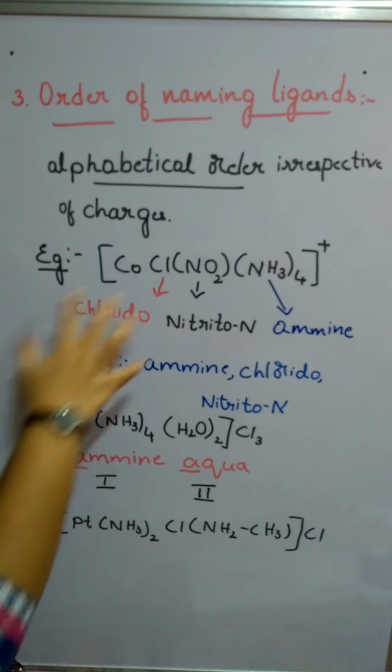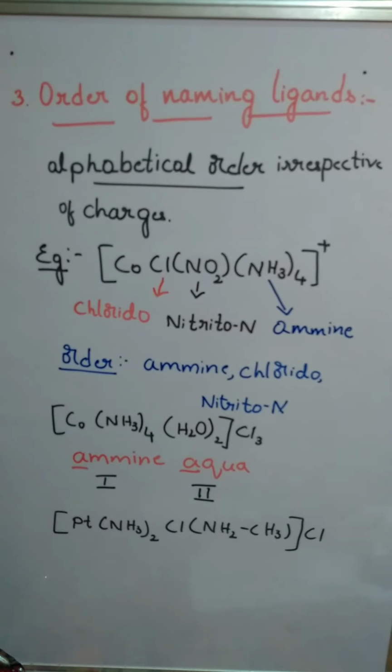But in the formula, they have jumbled the ligands. So when writing the nomenclature, don't follow the formula as it is. Check the alphabetical order of ligands, and then start writing the names.